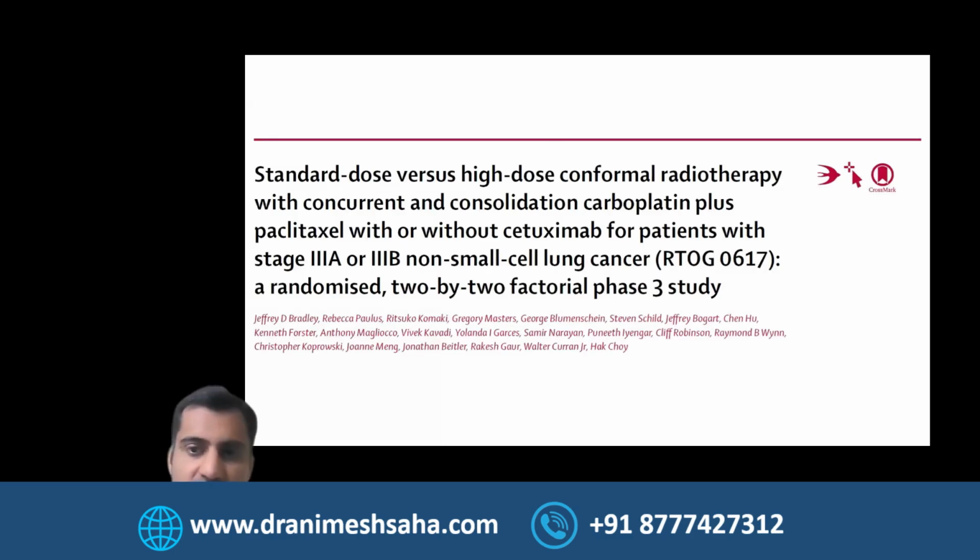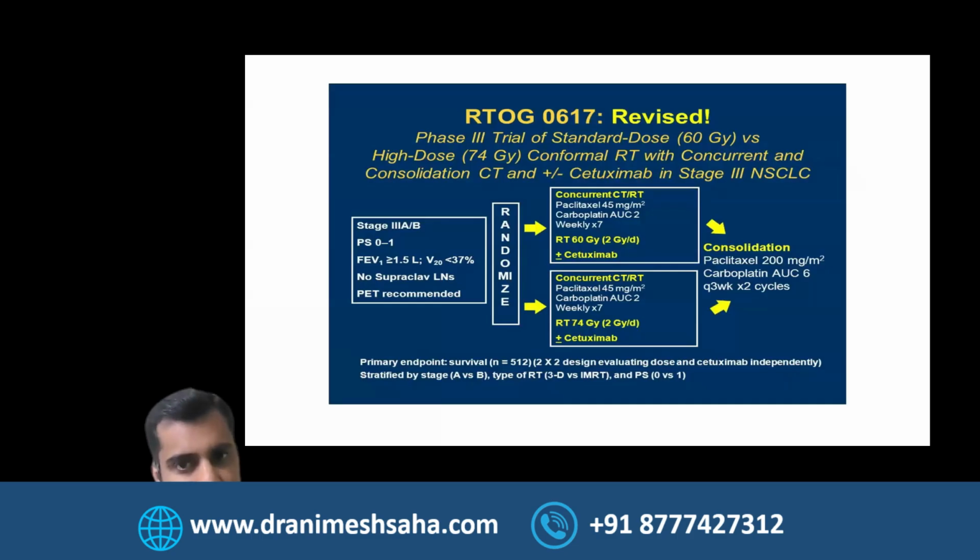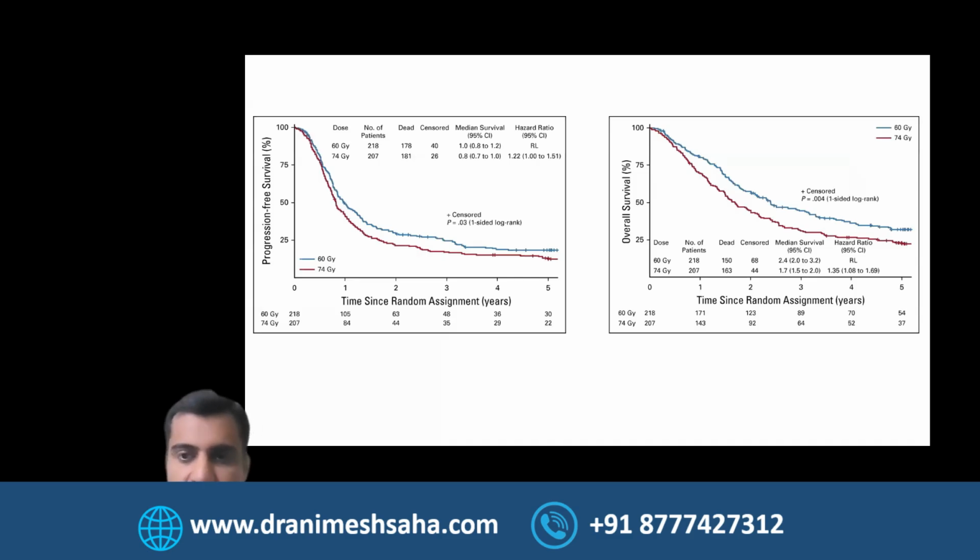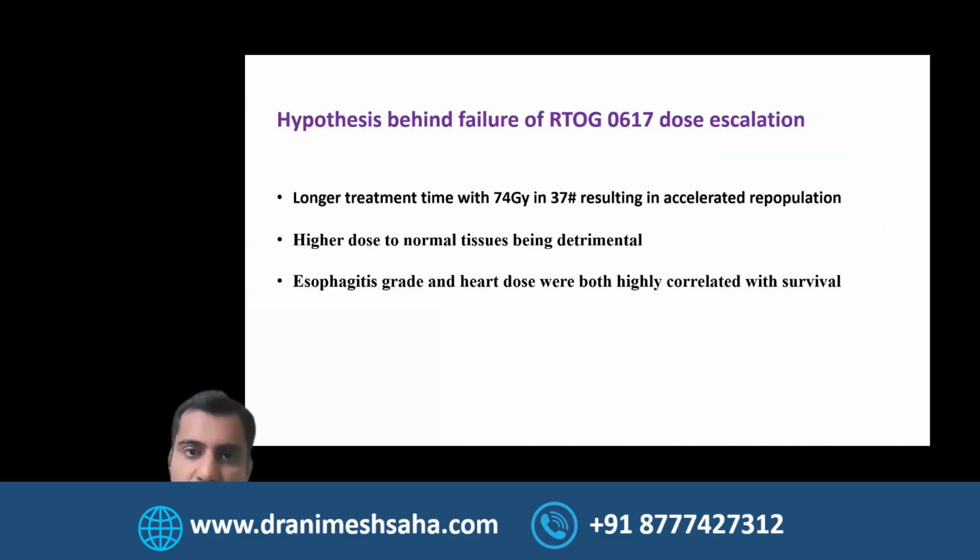So just coming back to our RTOG 0617 study, there was this revised version where we looked at concurrent chemo-rad with carboplatin and paclitaxel, and it was 60 versus 74 gray, 2 gray per fraction, and also looked at cetuximab, and we know that it didn't give us the results that we were hoping for. Possible reasons you can think about: longer treatment time resulting in accelerated repopulation, higher dose to normal tissue causing more toxicity. I'll talk a little bit more in detail about it.